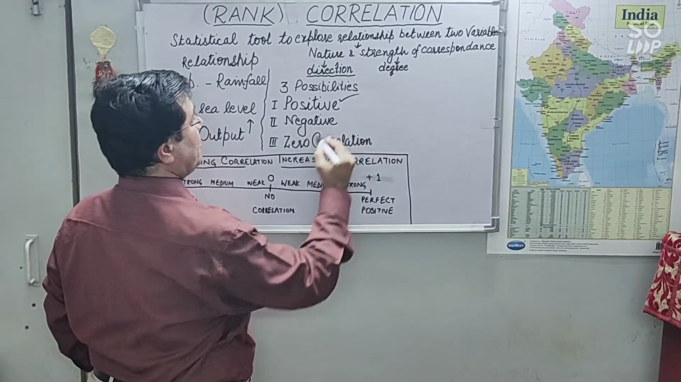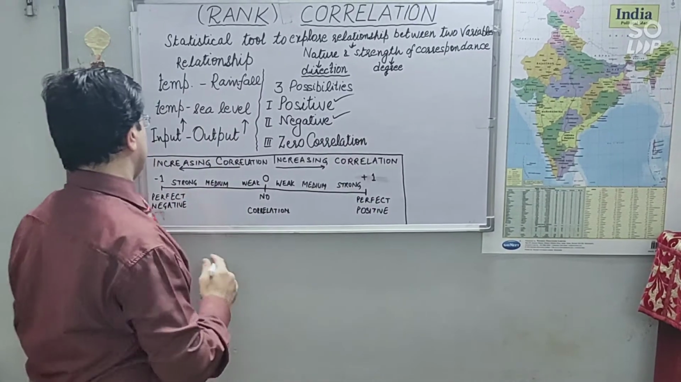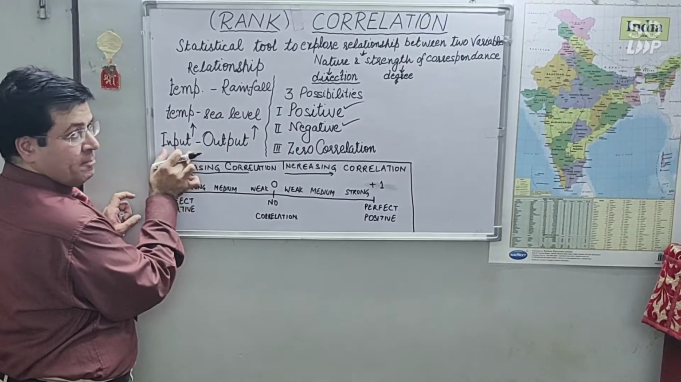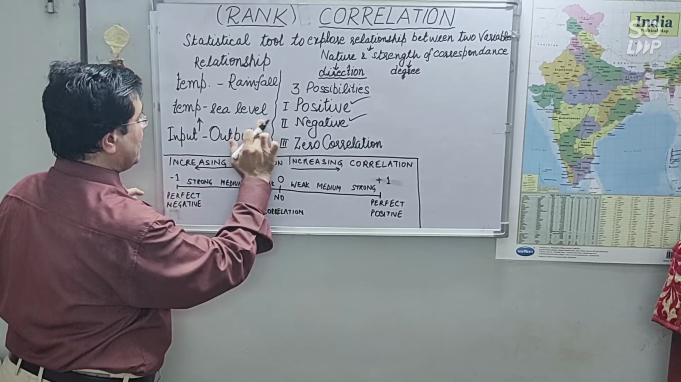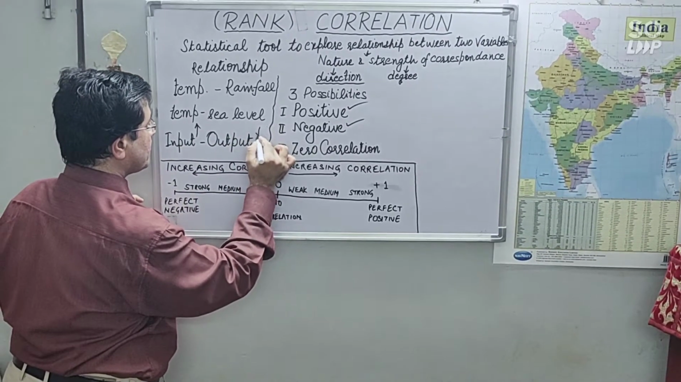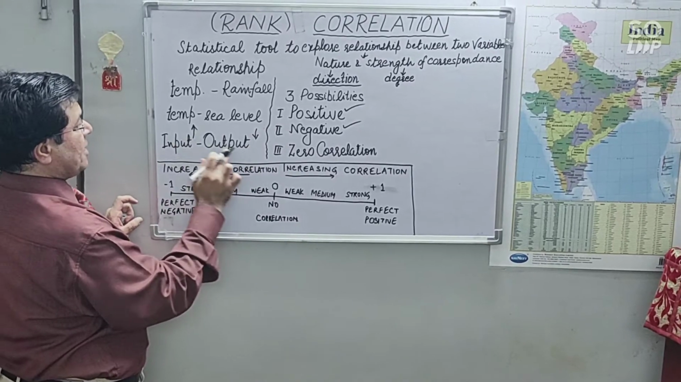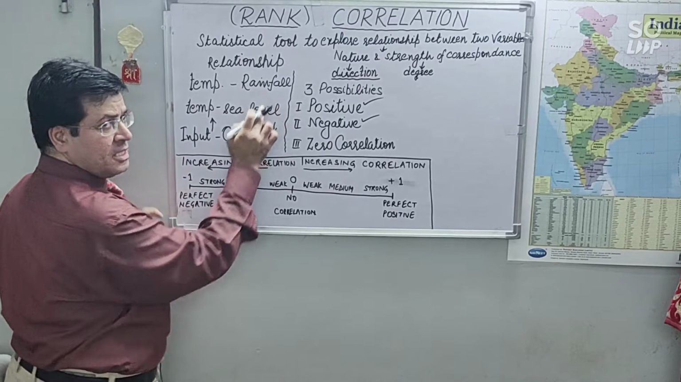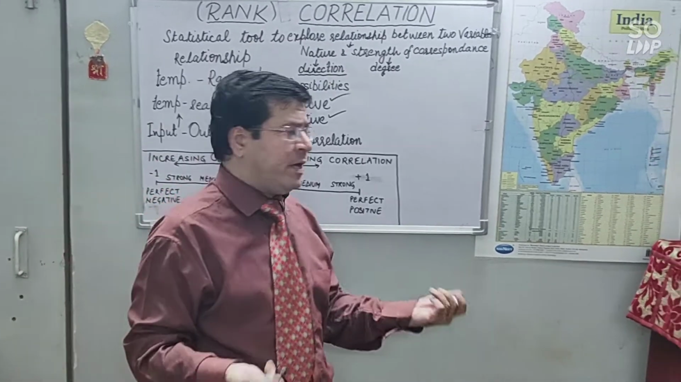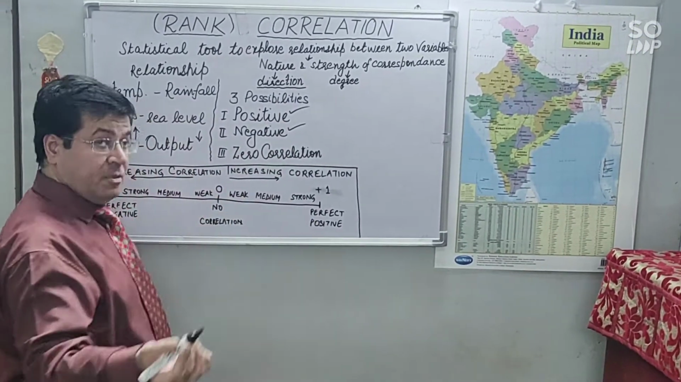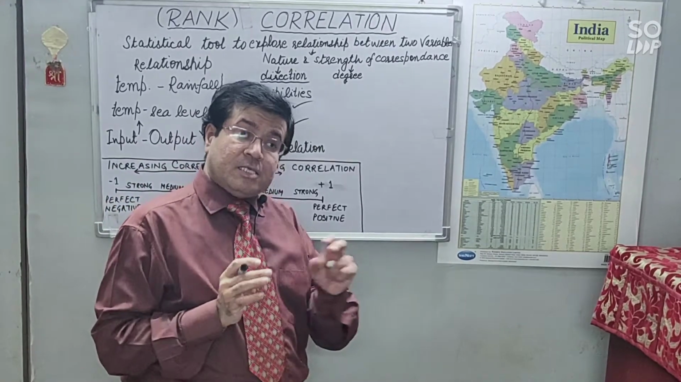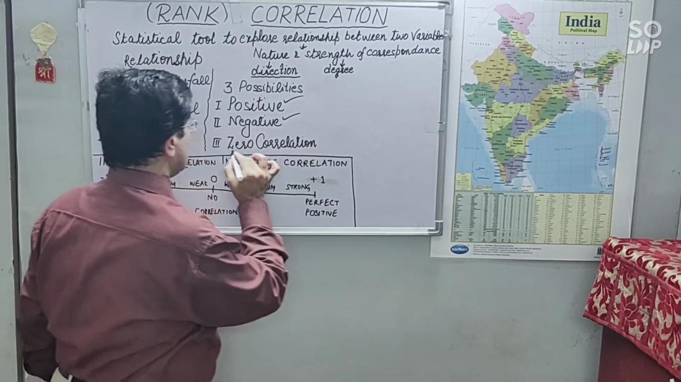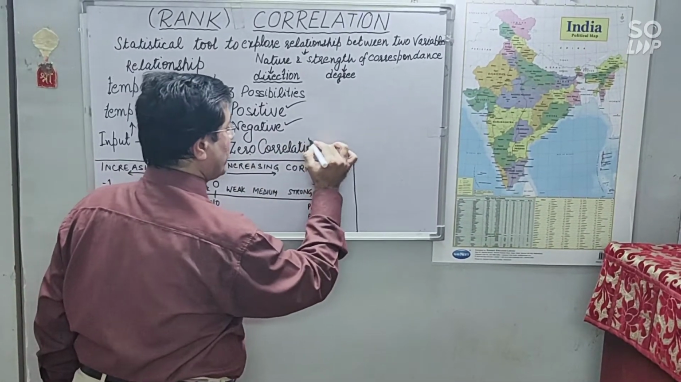And the second possibility will be negative correlation. One variable is increasing and the other variable is decreasing. Input is increasing, output is decreasing, or we can say temperature is increasing, rainfall is decreasing. It can be related with any two variables. Third possibility, when there is no relationship between these two variables, that will be zero correlation or no correlation.